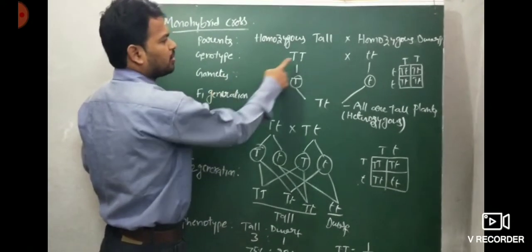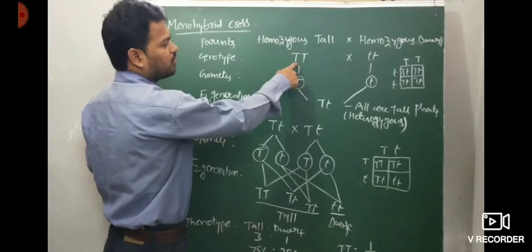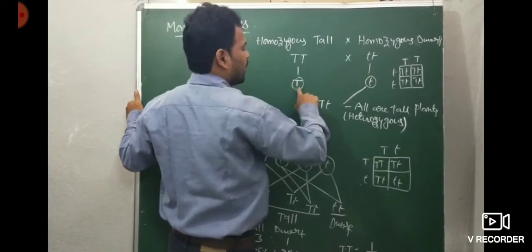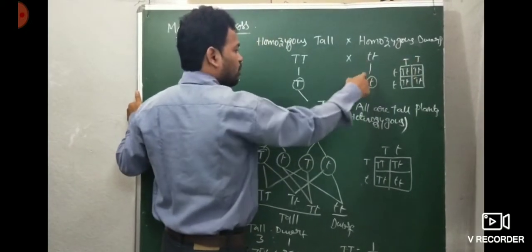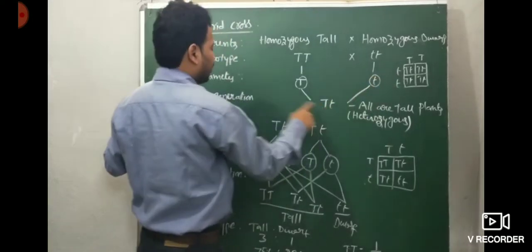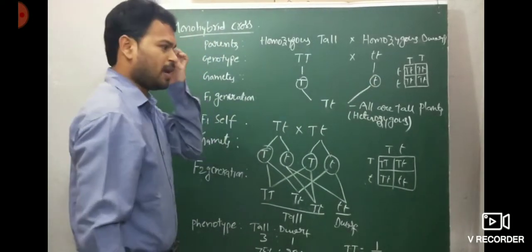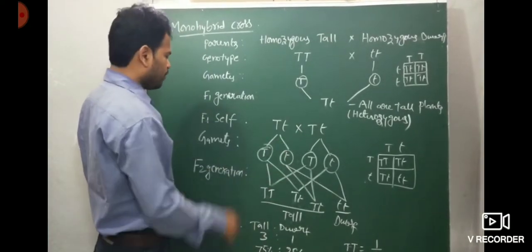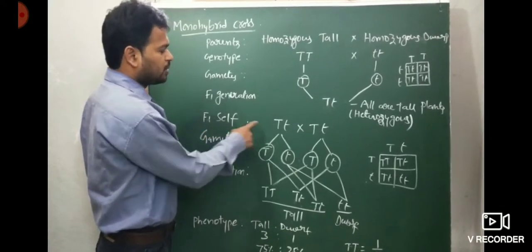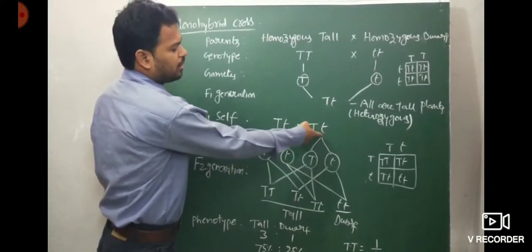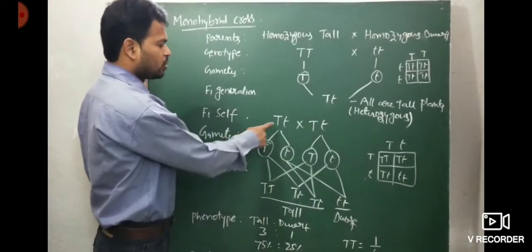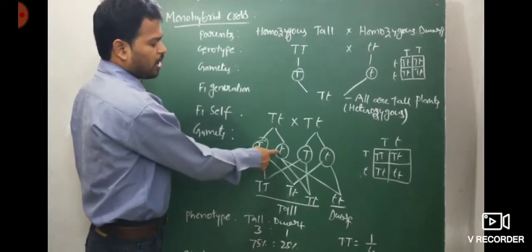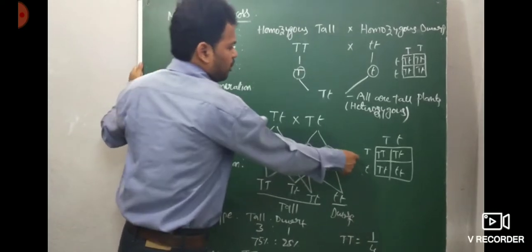These are homozygous, so according to the law of segregation only one type of gamete is produced: capital T from the tall parent and small t from the dwarf parent. In the F1 generation, all are tall plants, heterozygous tall. Next, F1 self: capital T small t crossed with capital T small t. This is a heterozygous condition, so two different types of gametes are produced, capital T and small t.